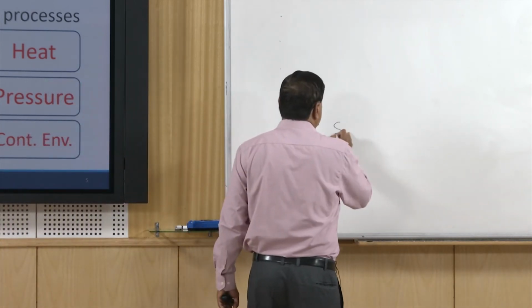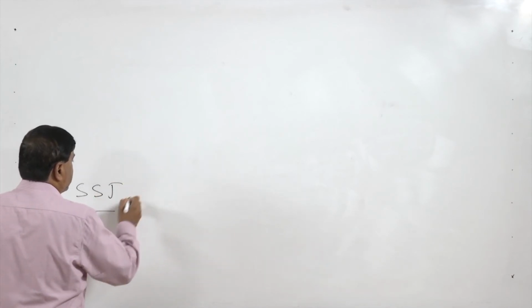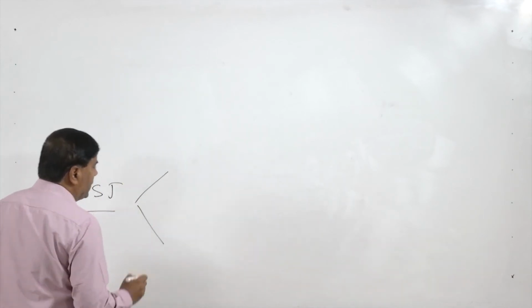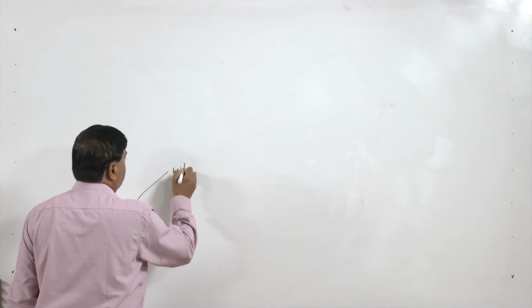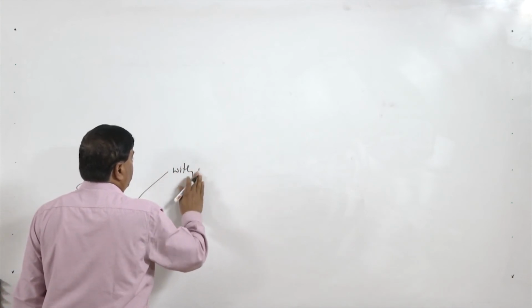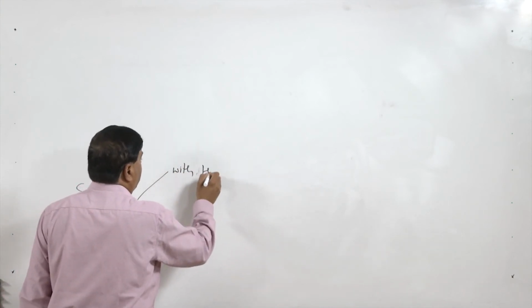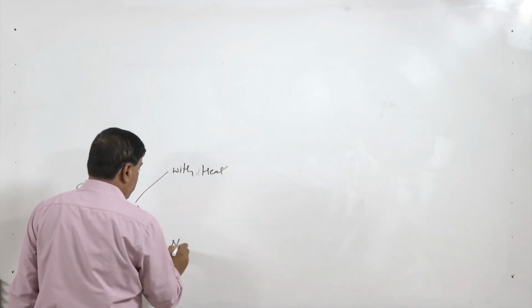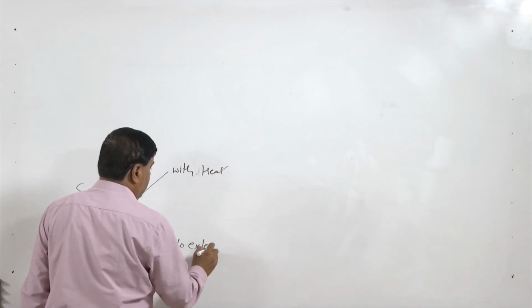So, in the solid state joining processes, there are two categories: with heat application or no external heat.